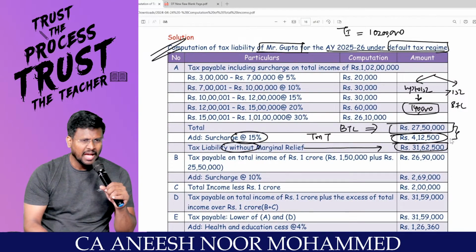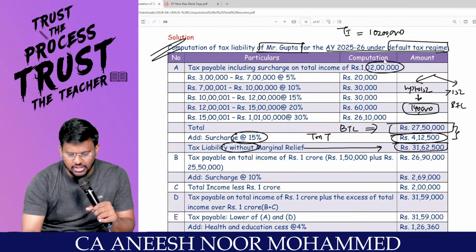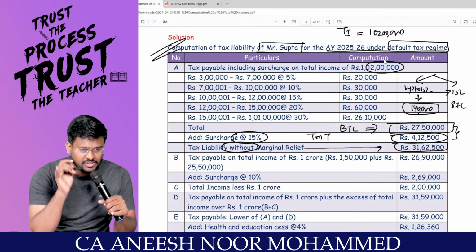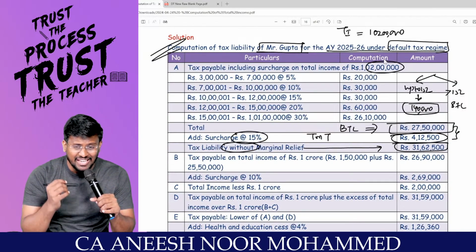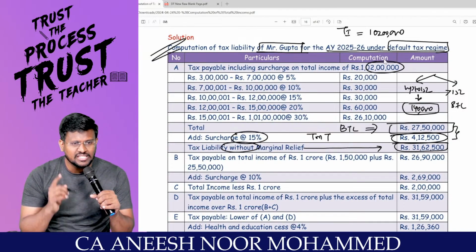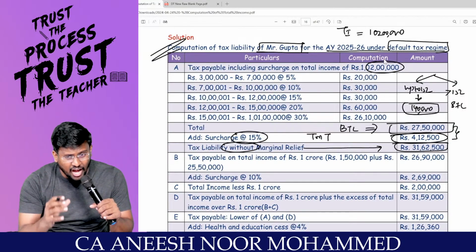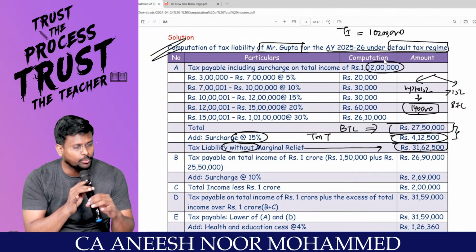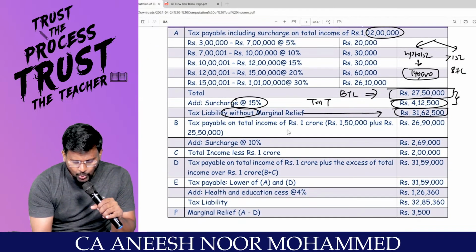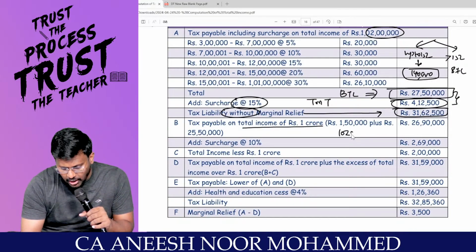31,62,500. Actually, if there is no additional income of this 2 lakh, I am liable to pay only surcharge of 10%. Since I am having an extra income of 2 lakh, I am liable to pay surcharge at the rate of 15%. That means that extra 5% is a real burden to me. Right, sir? So, I am calculating the tax payable on the 1 crore. That means 1 crore 2 lakh.